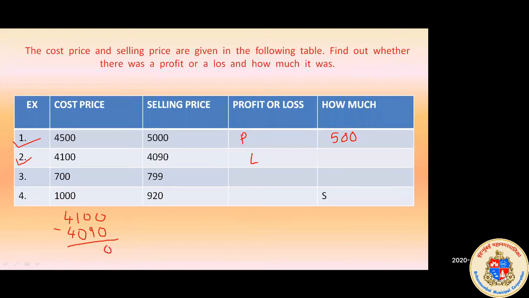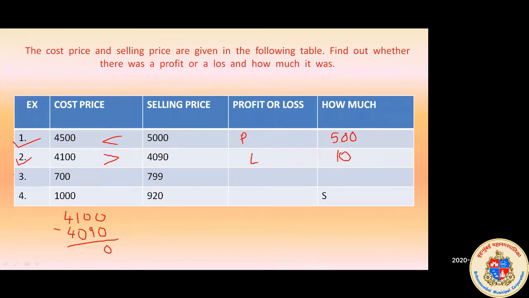What is 100 minus 90? 10. Yes, Navi. Now you are right. It is 10. Very good. So 4,100 minus 4,090 will give you 10. And here the cost price is greater than the selling price, so automatically you know it is a loss. We have made a loss of 10 rupees.